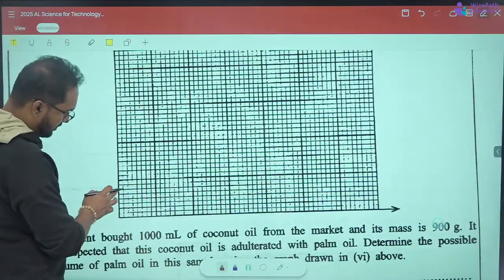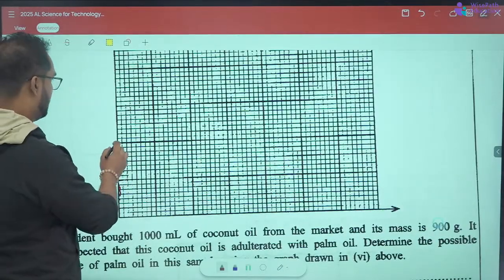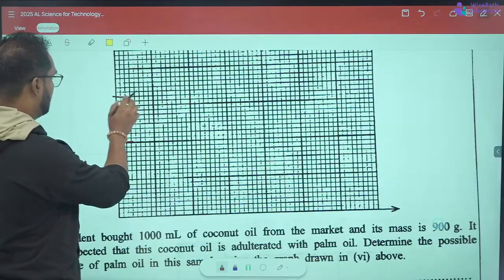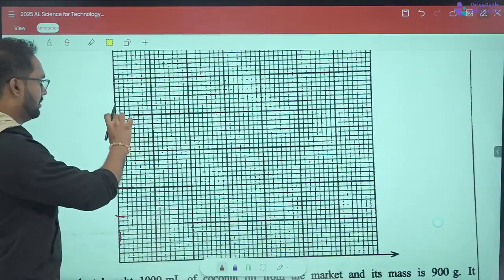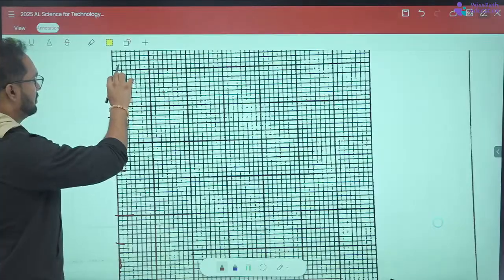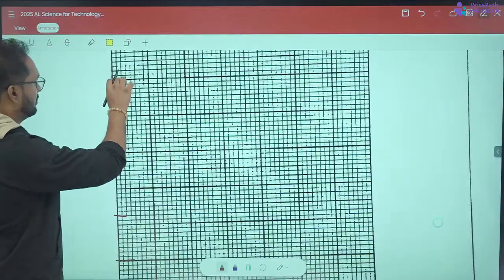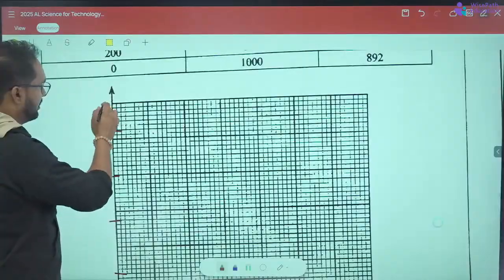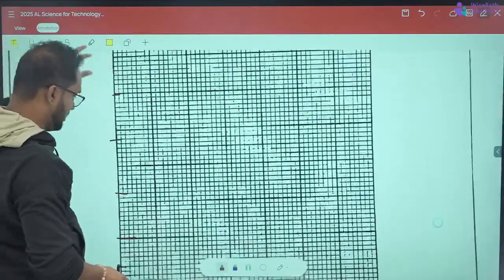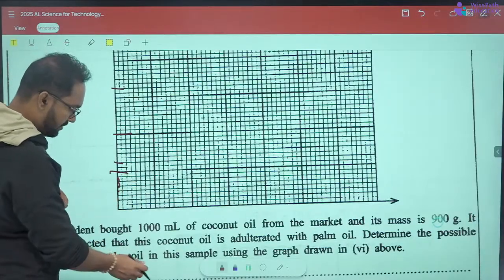On this axis you have to put the volumes, and on this axis you have to put the masses.